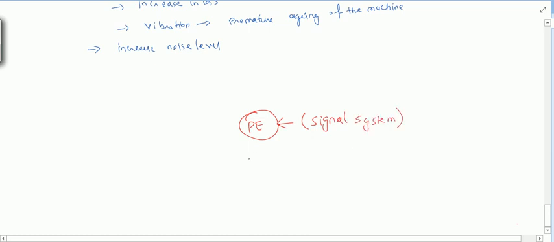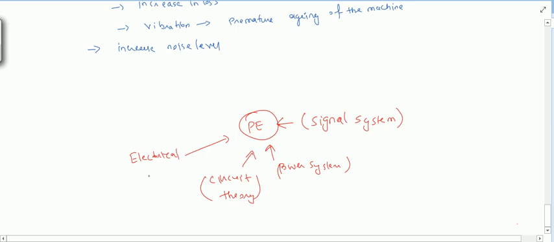So not only signal system, we require some knowledge of power system, some knowledge of circuit theory, some knowledge of electrical machines, some knowledge of analog electronics. So many things are required in this power electronic.